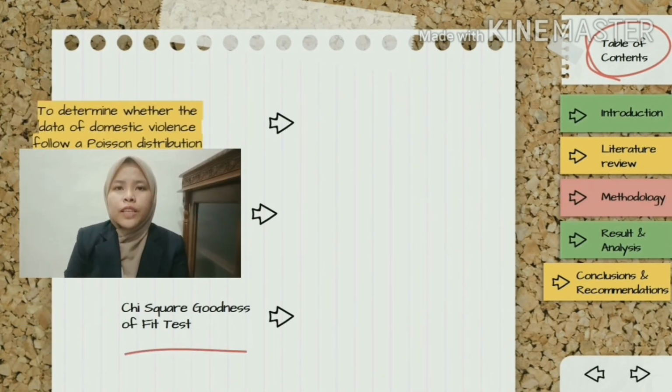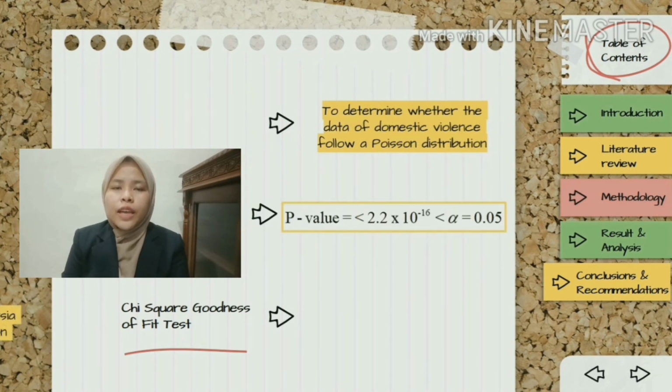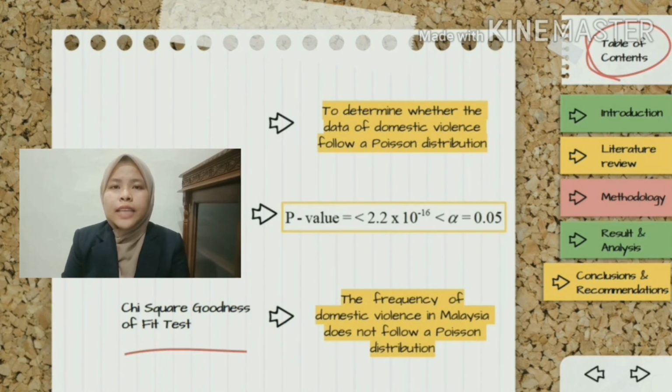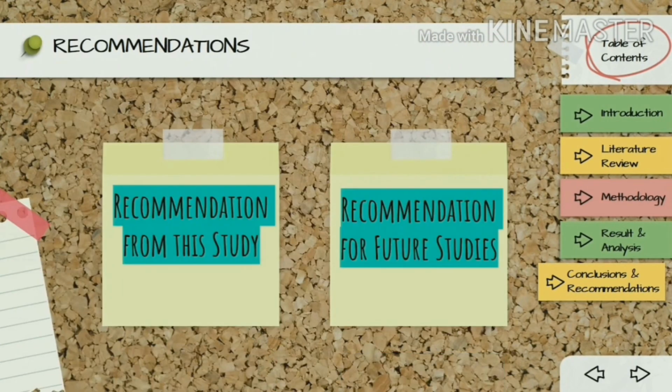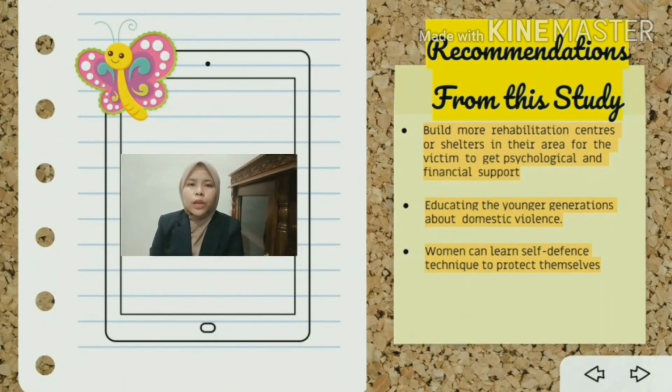Next, for the conclusion of the chi-square goodness of fit test, we find out that the p-value is less than alpha 0.05. Thus, we can conclude that the frequency of domestic violence in Malaysia does not follow a Poisson distribution. Next, we proceed to recommendation part.